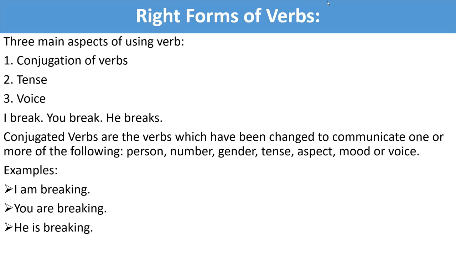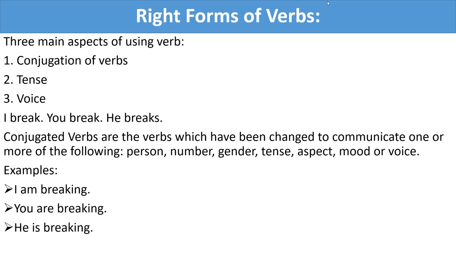Now, look at three sentences. I break, you break, he breaks. The main verb changes according to the persons. I is the first person singular number, so here break is the main verb and there is no change of this verb in this sentence.